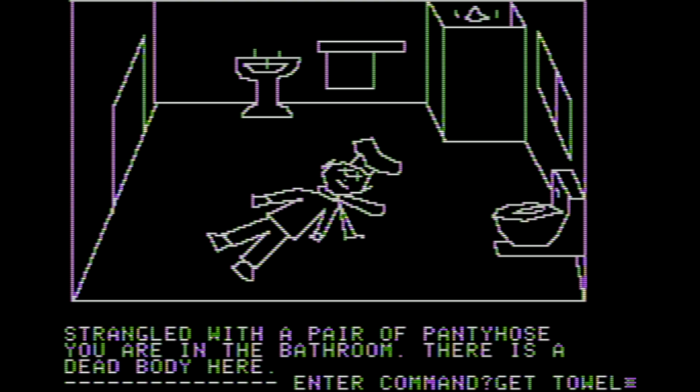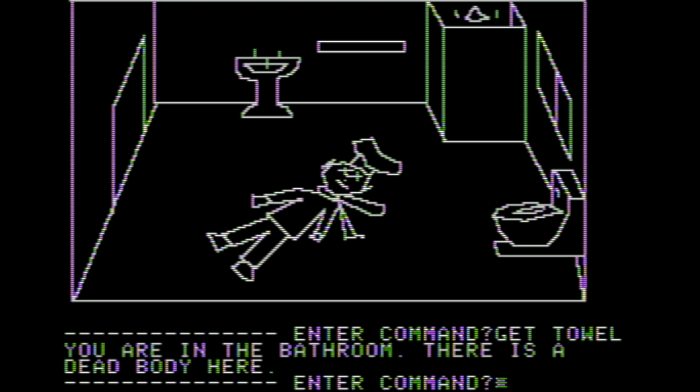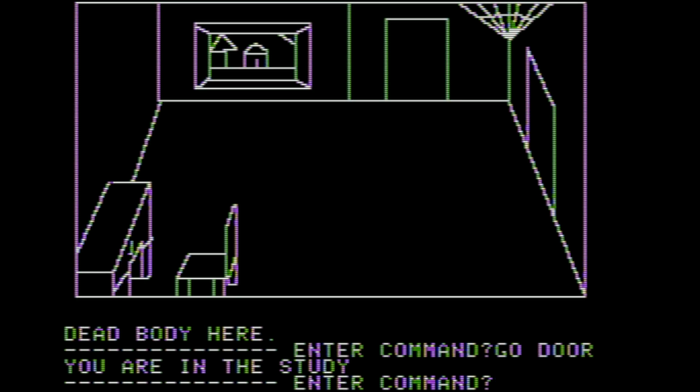We need to get the towel. I don't know if you can make out that there's a towel kind of hanging on the rack next to the sink, but that's what we're trying to grab. Now we have it. Hooray, we have a towel. Let's go back through the door, back to the study. So, turns out it wasn't Bill, but somebody is killing people already. Well, person. Killed Bill. We don't know if there's going to be multiple people. We can assume that, though.